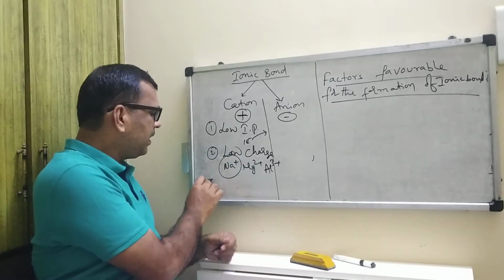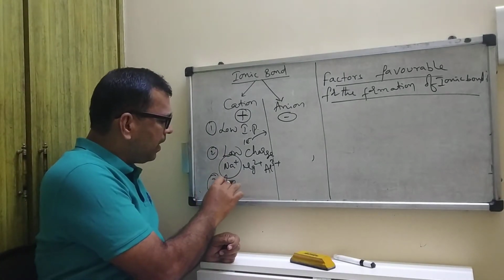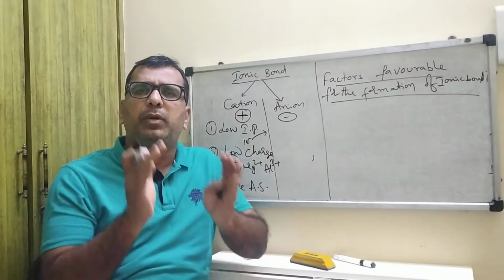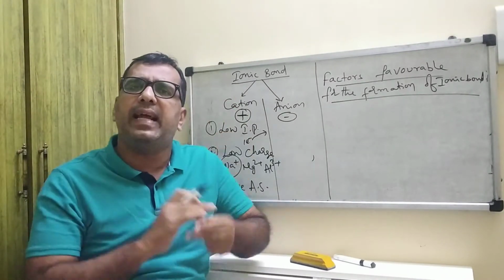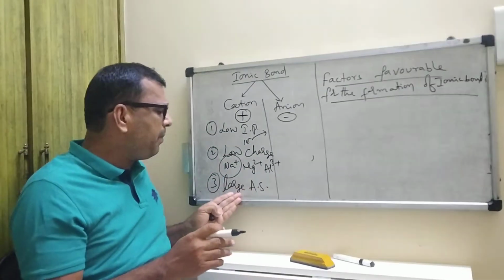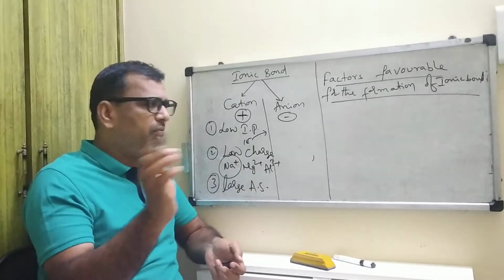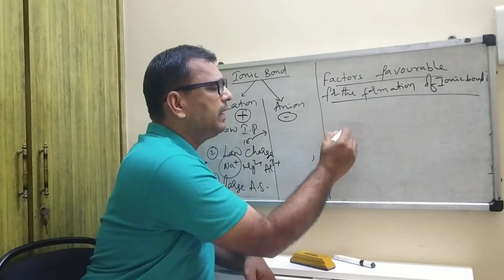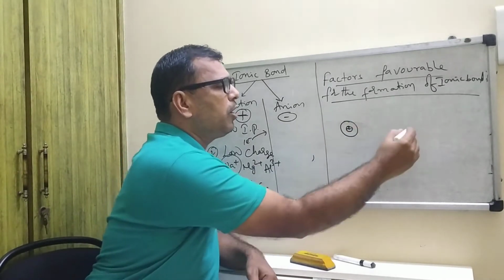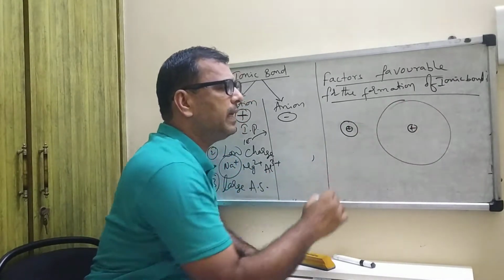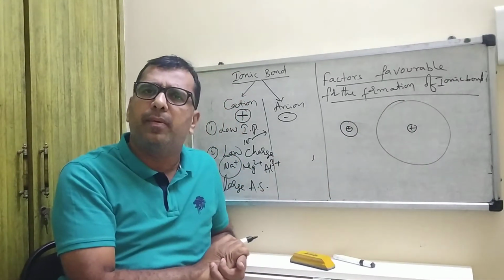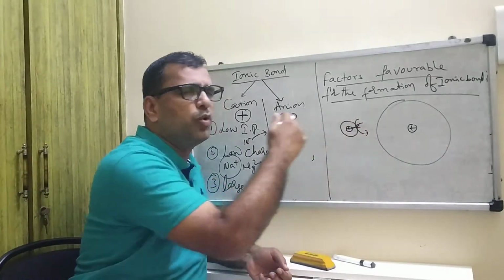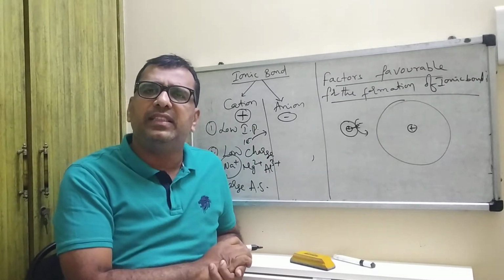Next, the third one, large atomic size. Suppose the atom is very big in size. Then we can remove an electron easily. For example, compare a small atomic size and a big atomic size around the nucleus. In the small atom the attraction is more, so it is very difficult to remove an electron from its valence shell.